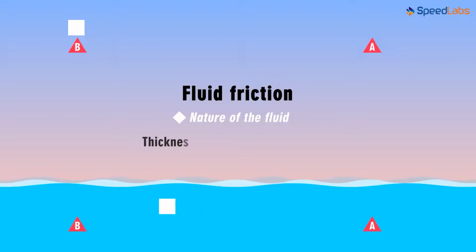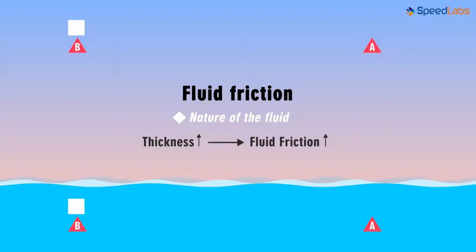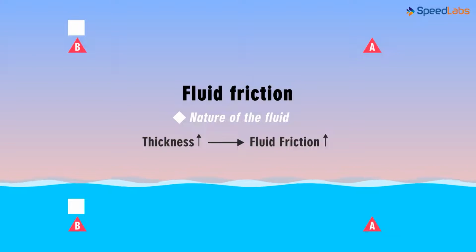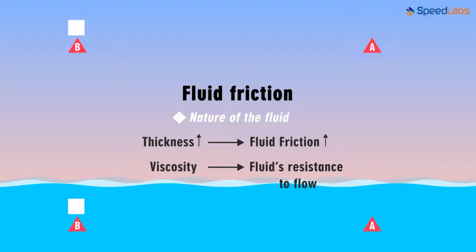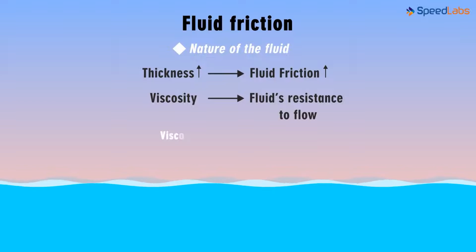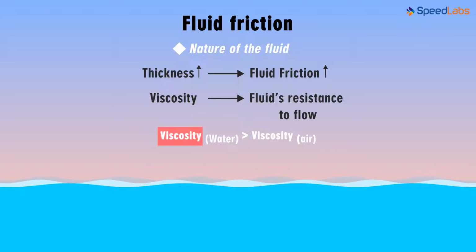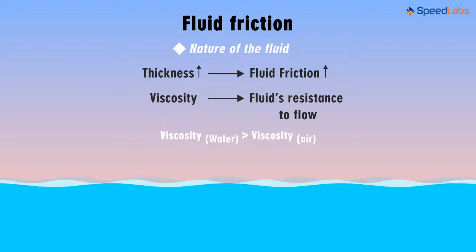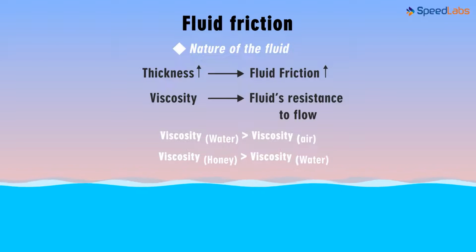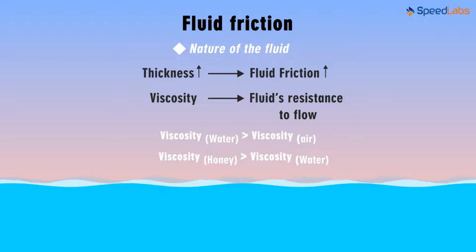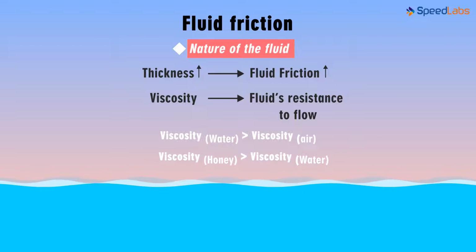Yes, more the thickness of the fluid, greater will be the frictional force acting on an object which moves through it. There's a term which describes a fluid's resistance to flow. It's called viscosity. So here we can say that the water is more viscous than air. Higher the viscosity, more will be the resistance offered by that fluid. Honey is more viscous than water, which is why it offers more friction than water. That was the first factor affecting fluid friction, the nature of the fluid.